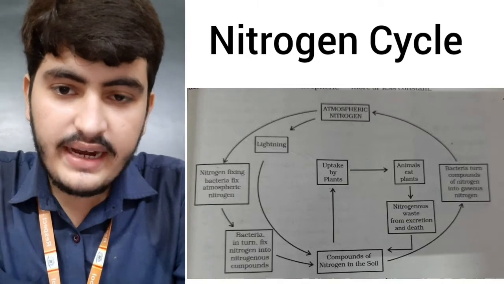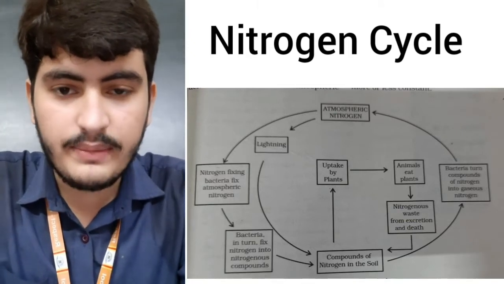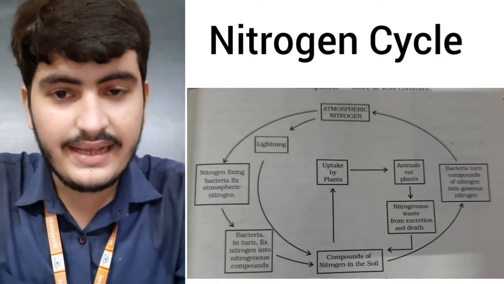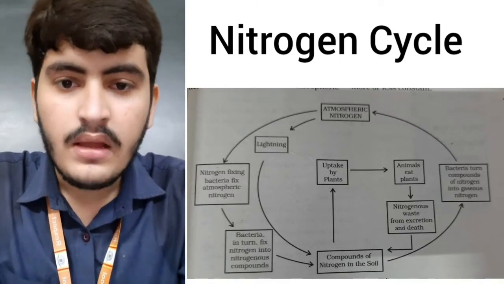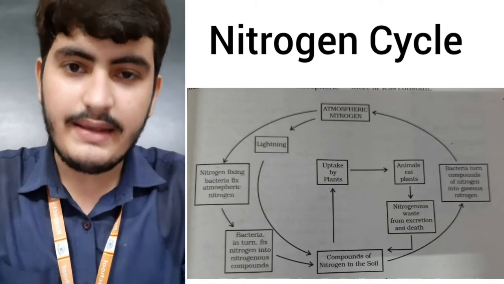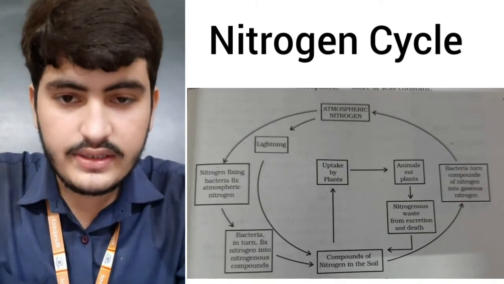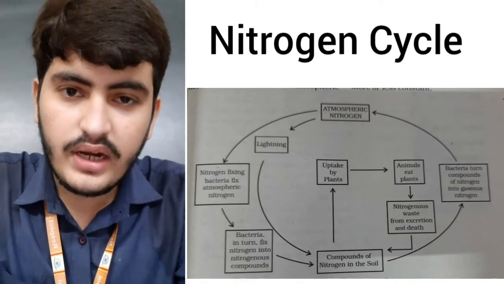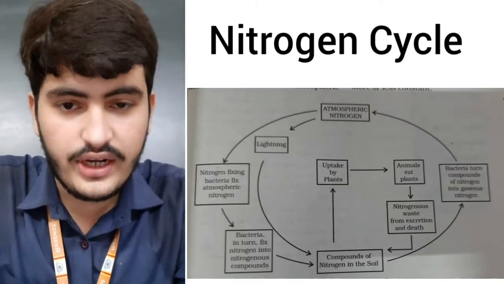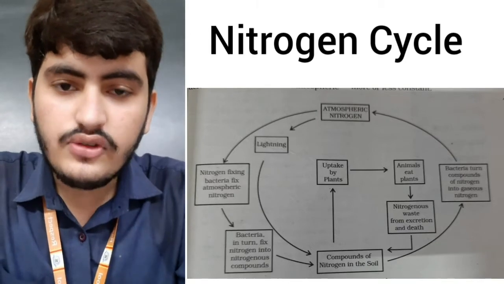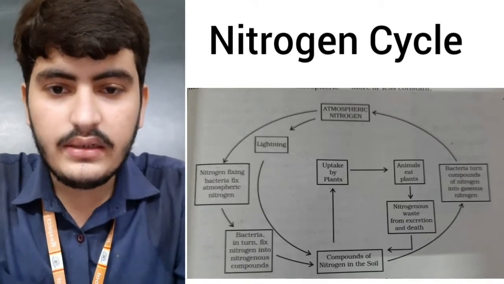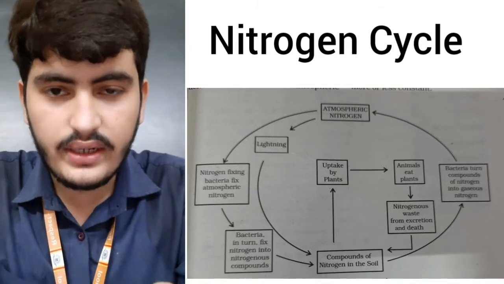Just now we have seen that nitrogen is helpful for the plants, as they are using the nitrogen to synthesize protein, and the animals are also getting the nitrogen if they are eating the same plants. Then certain organisms, Rhizobium, whose name I have told you, and the blue-green algae help to convert the gaseous form of nitrogen into the usable form. So in this way they are acting as friends to us. Now see what actually the nitrogen cycle is.